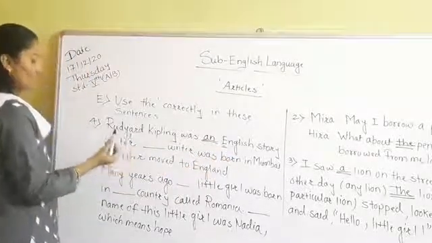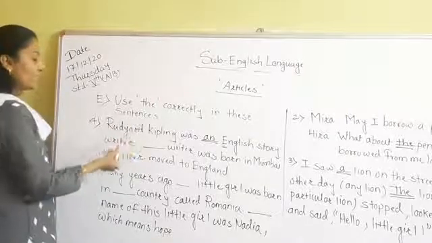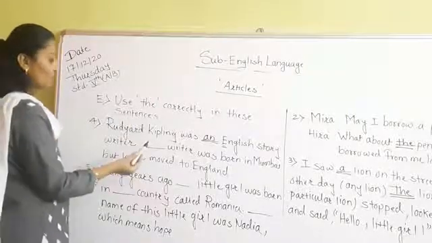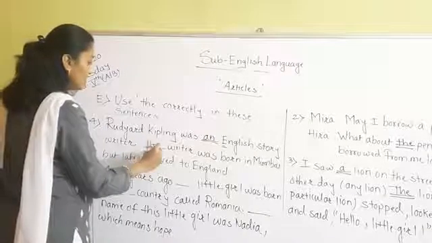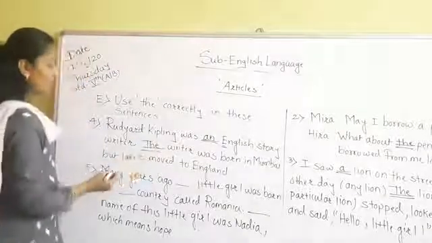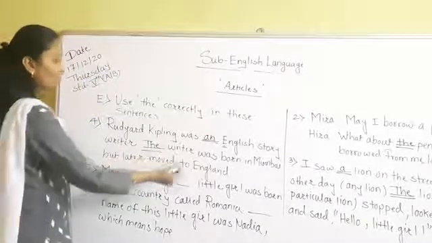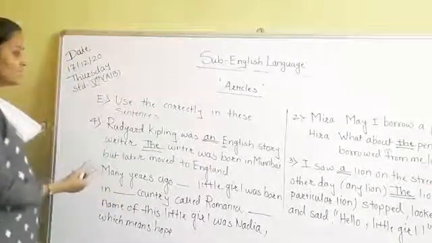Now we are speaking about that writer for the second time. So we have to use the. The writer was born in Mumbai but later moved to England. Okay, see the next sentence.